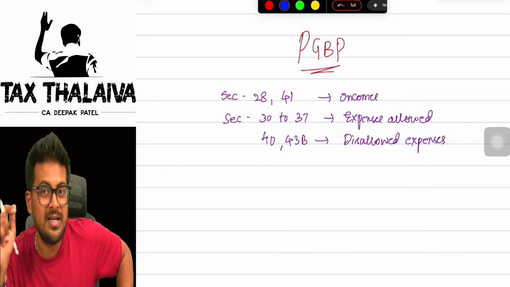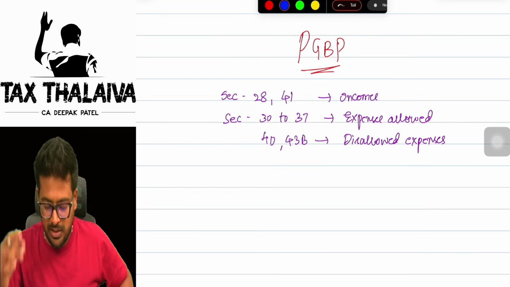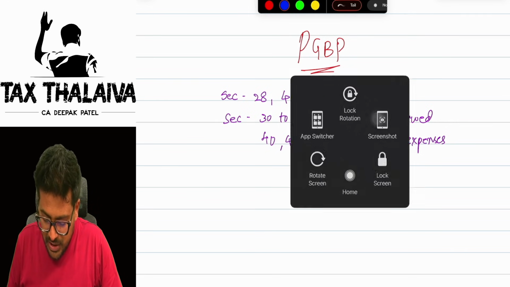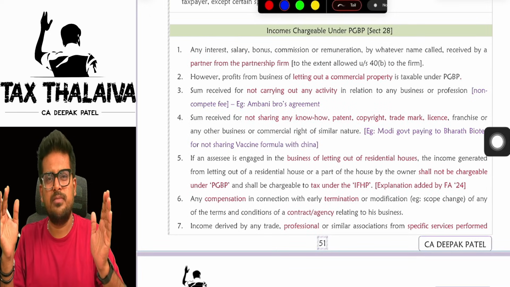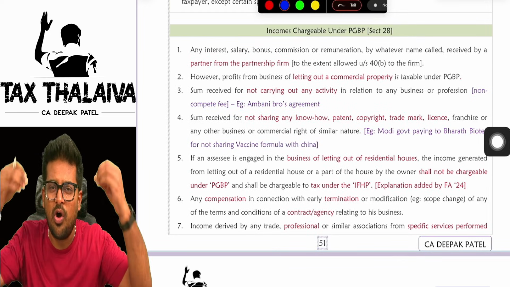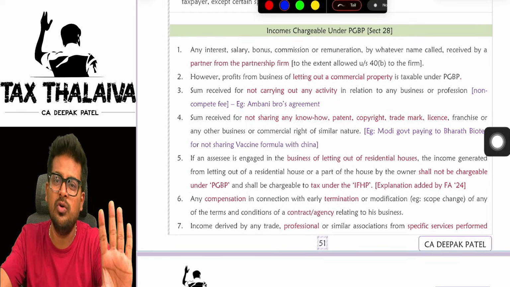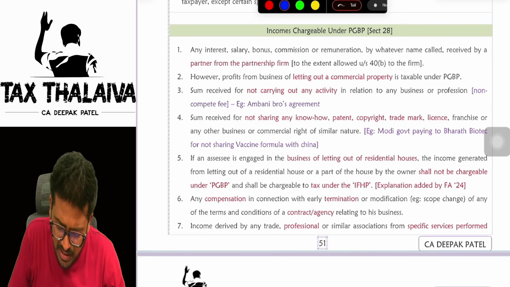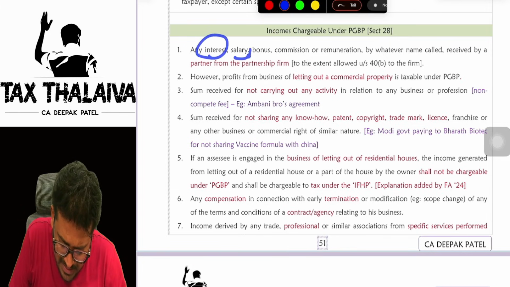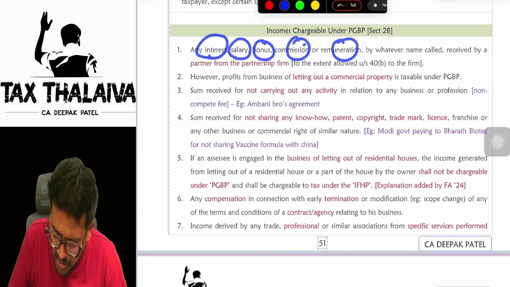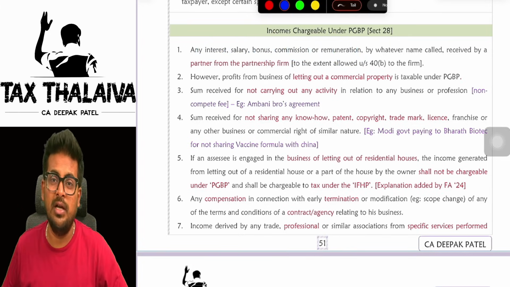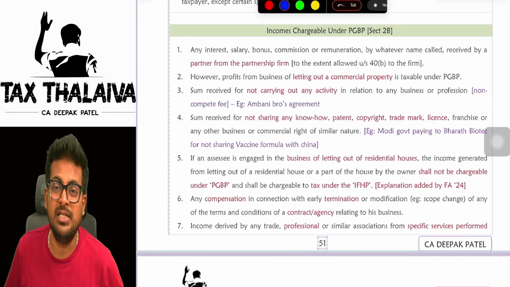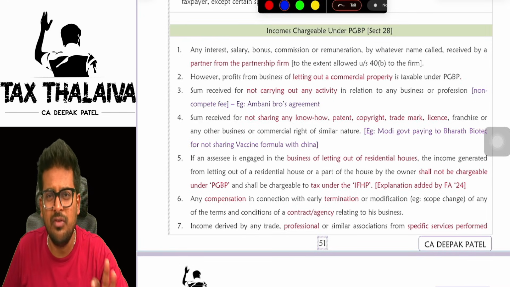The first section is Section 28. So Section 28 has a list, boss. In this list, you will see all those kinds of income which you have to offer to tax under the head PGBP. First income is interest, salary, bonus, commission, remuneration by whatever name called earned by a partner from a partnership firm. You will be very confused.